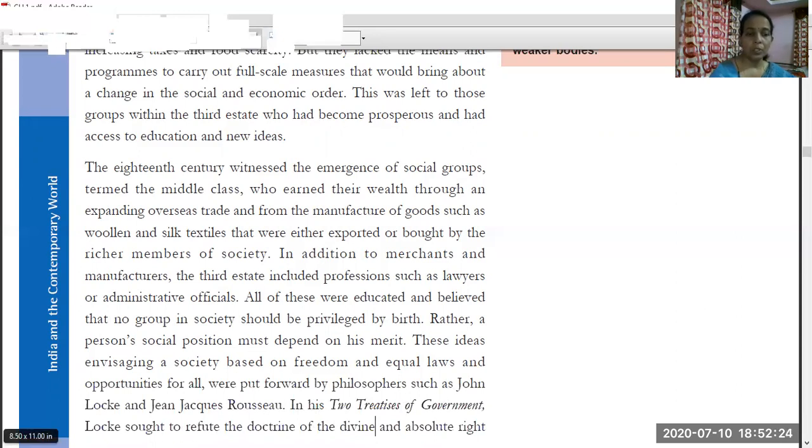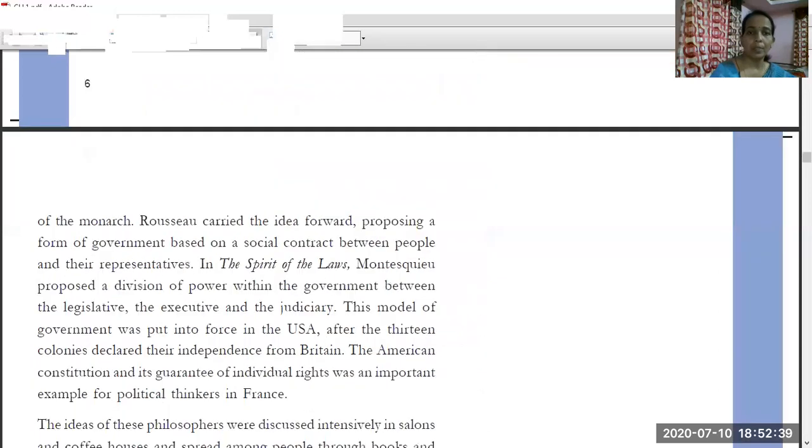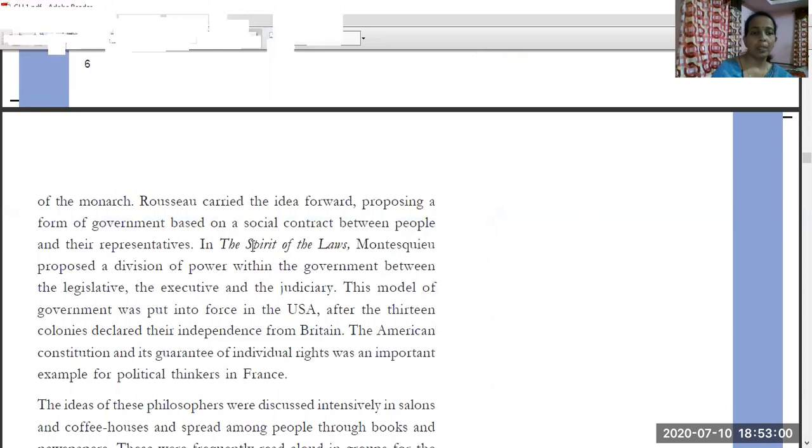Locke sought to refute the doctrine of the divine and absolute right. He showed his opposition to that doctrine, which was given by birth. He was trying to show that these people should not get privileges by birth. Rousseau, another philosopher who worked here, carried the idea forward, proposing a form of government based on the social contract. Rousseau was saying the government is a social contract between people and the representatives of the people.